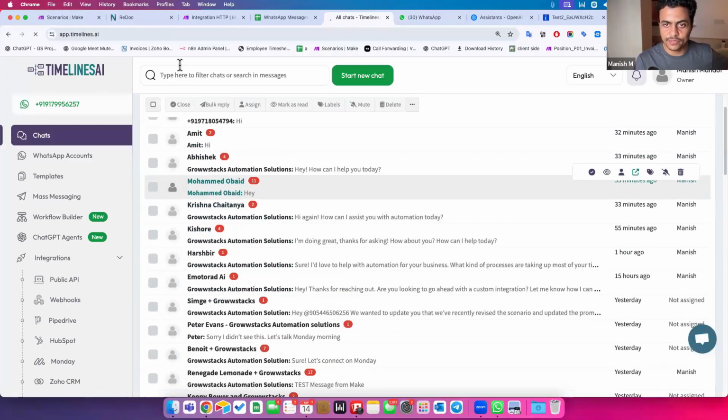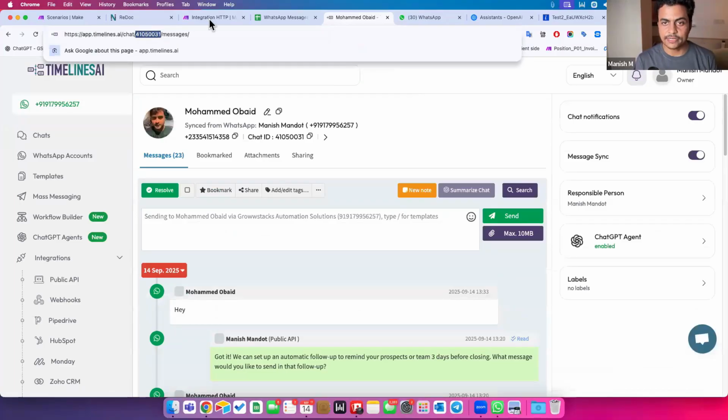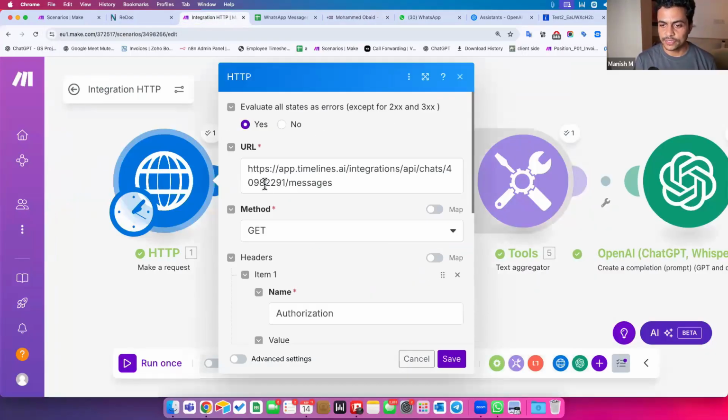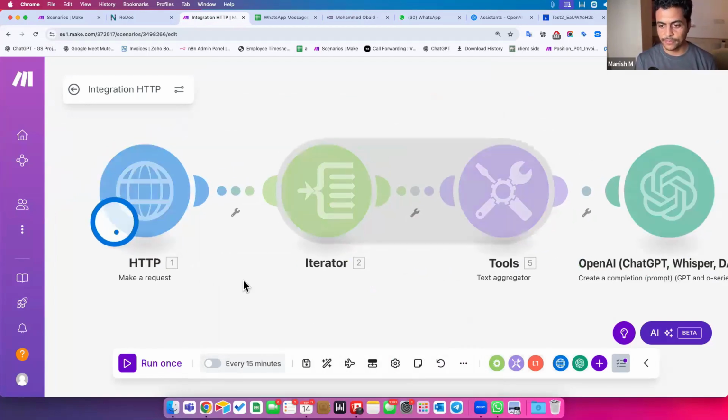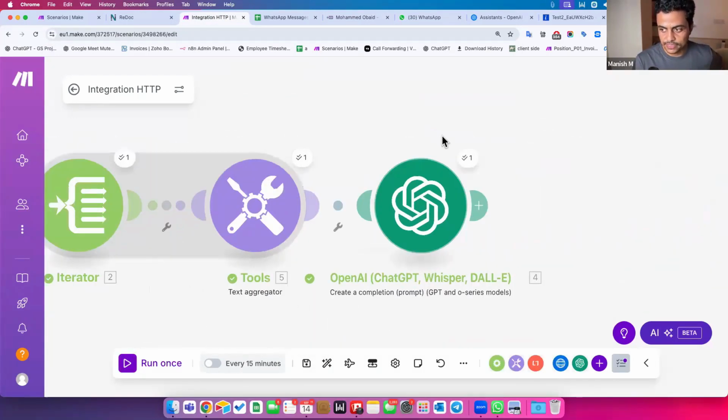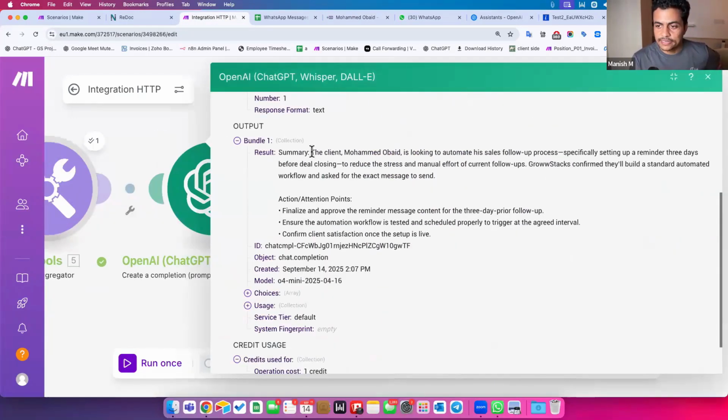Let's take Mohammed's chat, for example. Here's the chat ID. I can go here. It was a new, latest chat, so all messages would have been stored on the timeline. So let's try this. He had a total of 23 messages exchanged. And here we see the client is looking to automate his sales follow-up process, specifically to remind 3 days before the deal closing to reduce stress and manual effort. They confirmed they will build a standard automated workflow, then finalize and approve the reminder message content, and confirm client satisfaction once the setup is live.